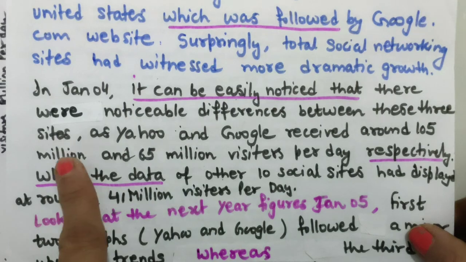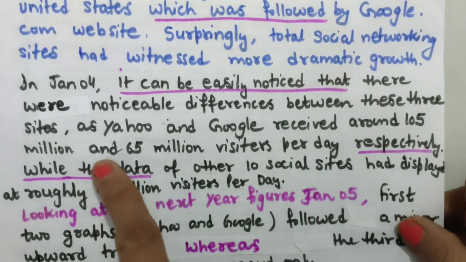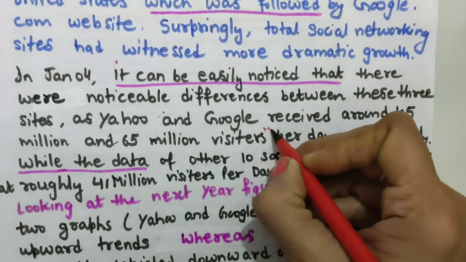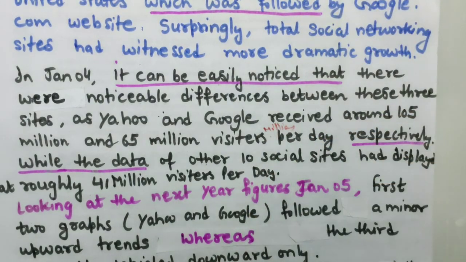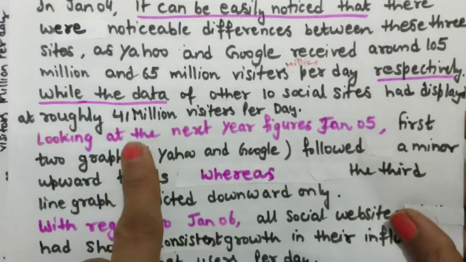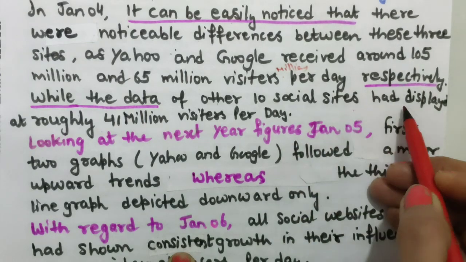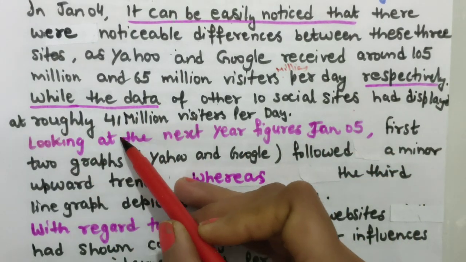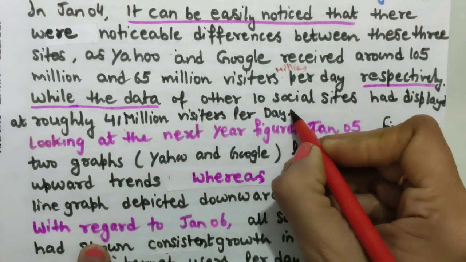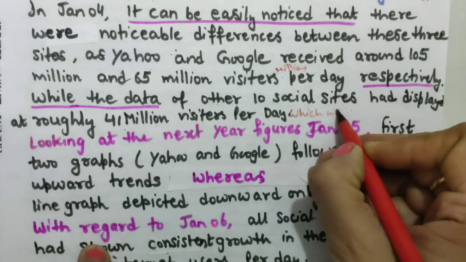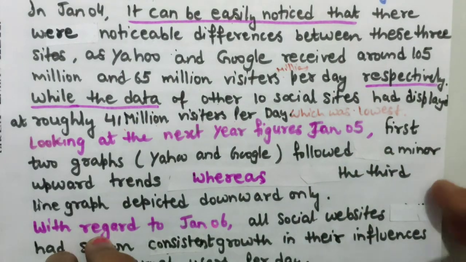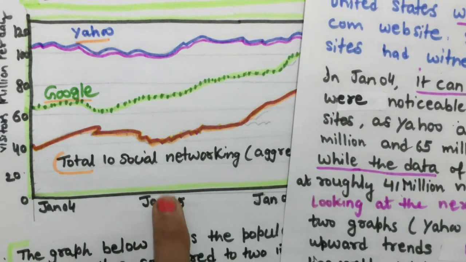While the data of other 10 social sites had displayed roughly 41 million visitors per day, which was lowest.